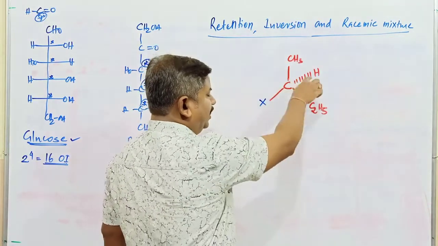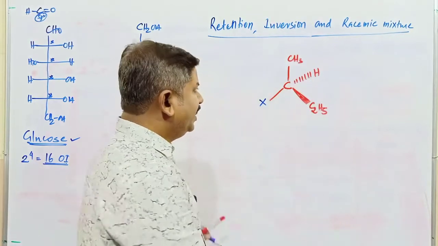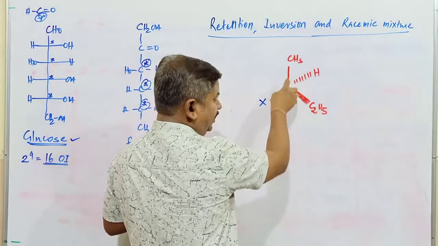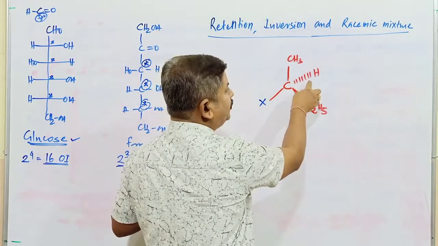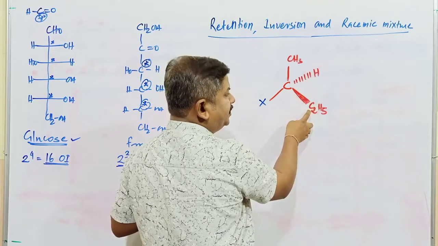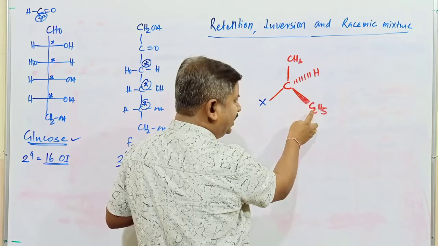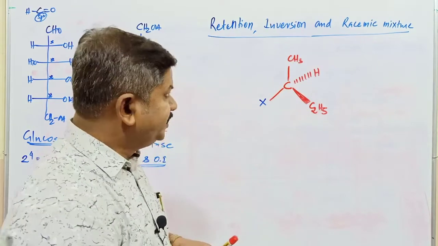Already in class 11th in the GOC topic, I have spoken about dash and wedge structure. Here these 2 groups are present in the plane, and this group is going to be towards the observer, and this group is present exactly opposite to this one. It is behind the plane, while this one is towards the observer, and this one is going to be away from the observer.